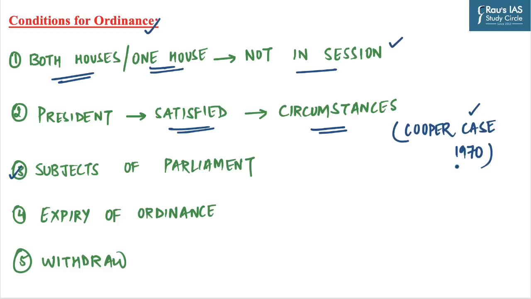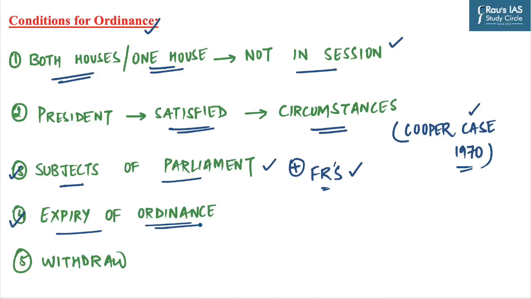In the Cooper case of 1970, the Supreme Court held that the satisfaction of the President can be questioned in a court on the ground of mala fide, which makes the power of the President to make an ordinance open to judicial review. The ordinance can be issued only on subjects on which Parliament can make laws. Further, it is also subject to the same constitutional limitations as an act of Parliament. That means an ordinance cannot abridge or take away any of the fundamental rights provided to the citizens of the country.